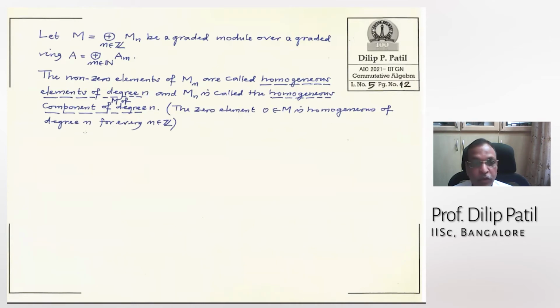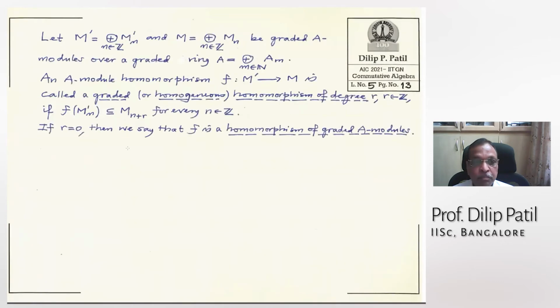A zero element is homogeneous of every degree. All right. So now, submodules or module homomorphisms. Graded module homomorphism means now it might happen that the nth homogeneous component might go to a different homogeneous component. You call it a graded homomorphism, graded or homogeneous of degree R, if the homogeneous component of degree n goes to the homogeneous component of degree n plus R, and that happens for every n.